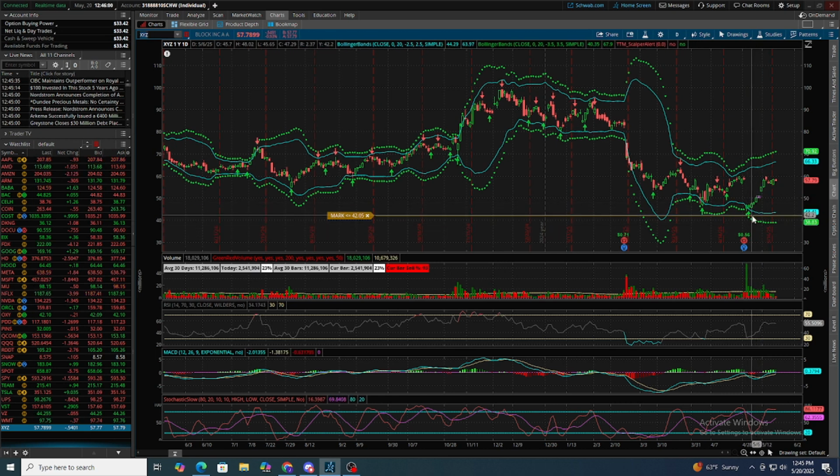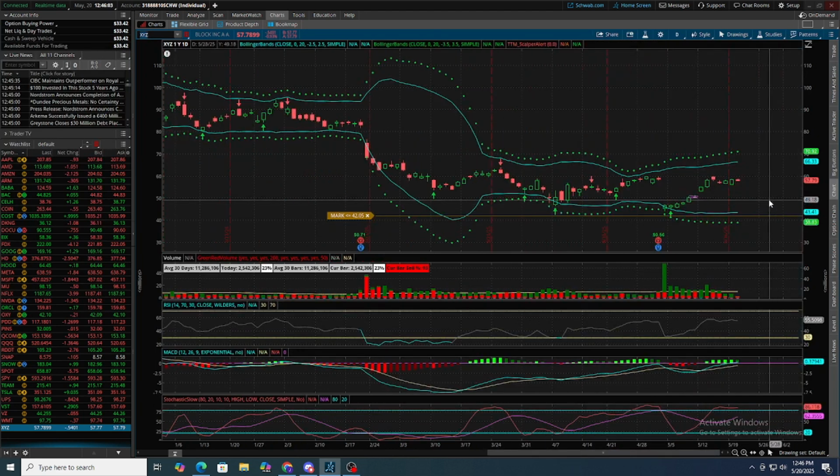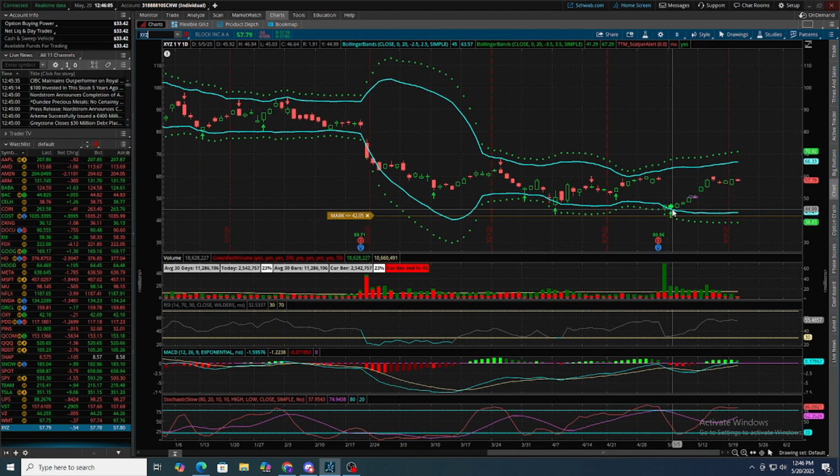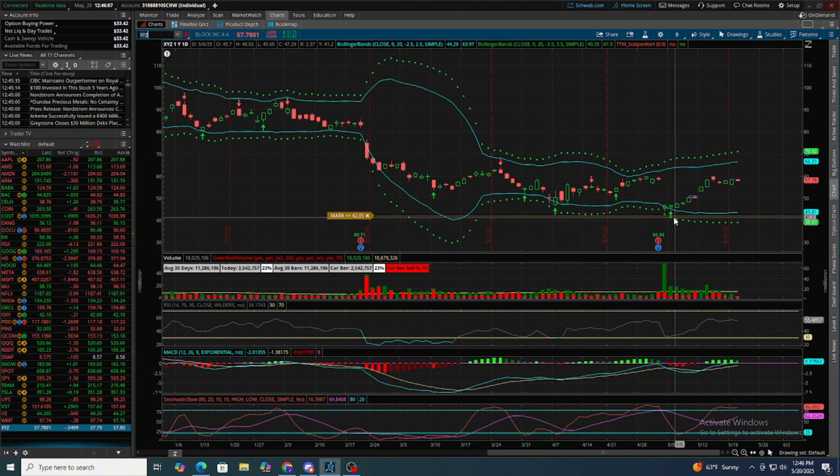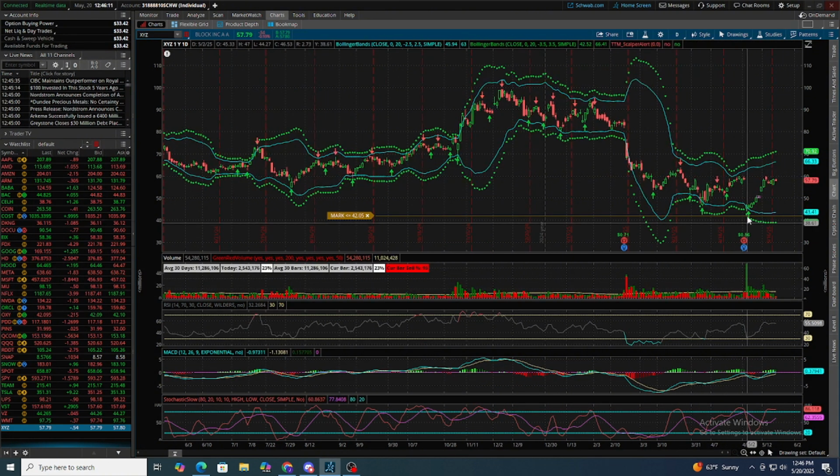We have the TTM scalper. If we zoom in, this actually comes on the next day. So this would be confirmation. You wouldn't wait for this on an entry. It is a lagging indicator. But we have the bands. Now we have the volume. That's good. Next thing is RSI.